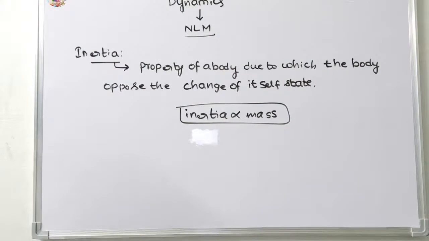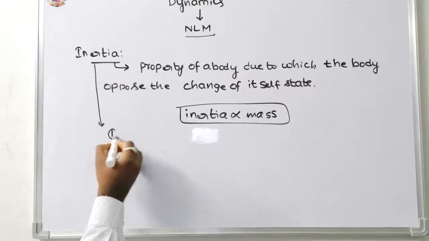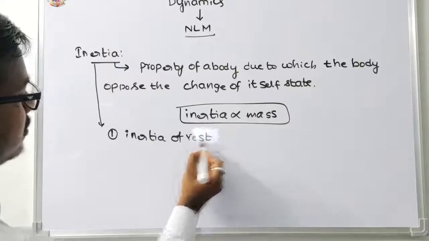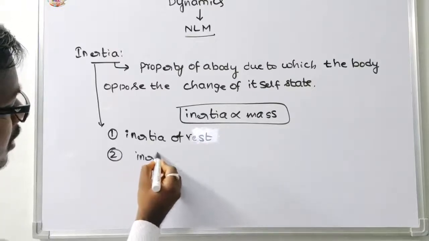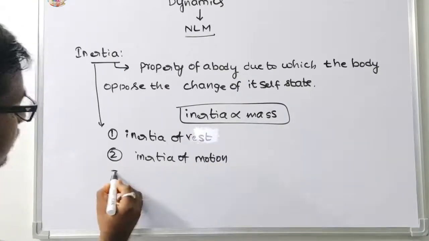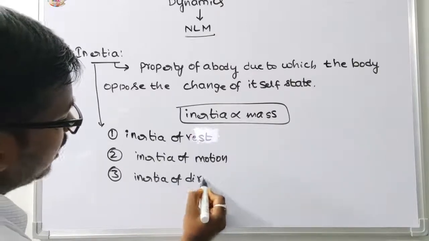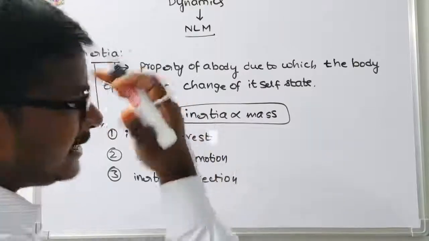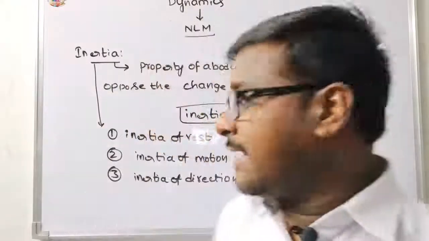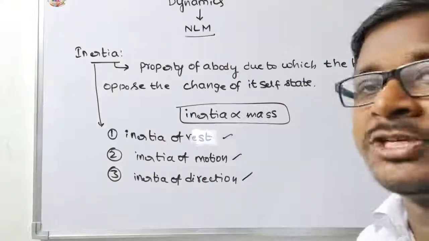Okay, so there are three types of inertia. The first one is inertia of rest, the second one is inertia of motion, and the third one is inertia of direction.